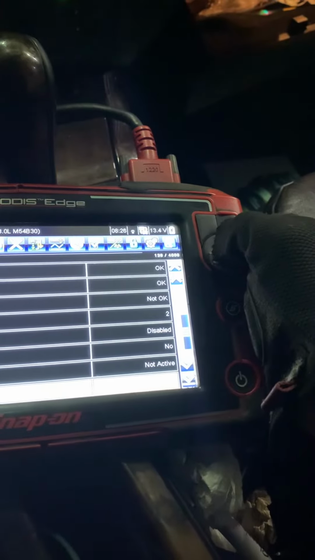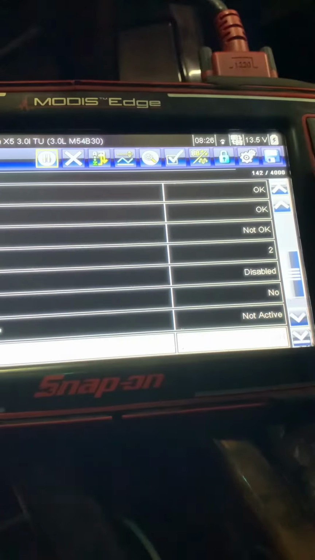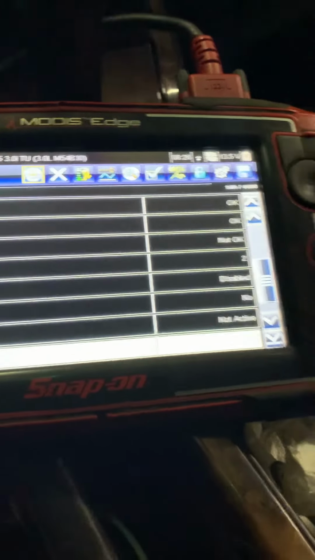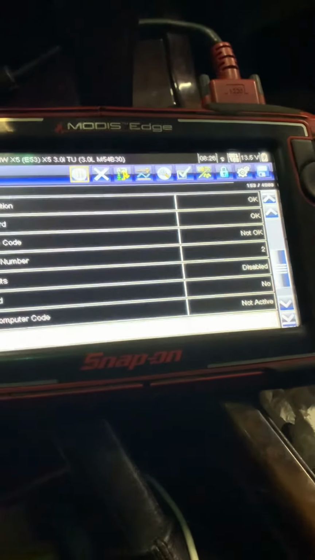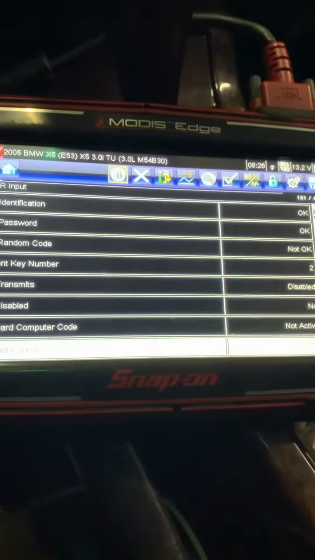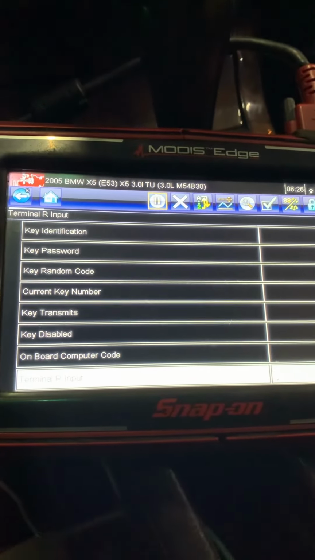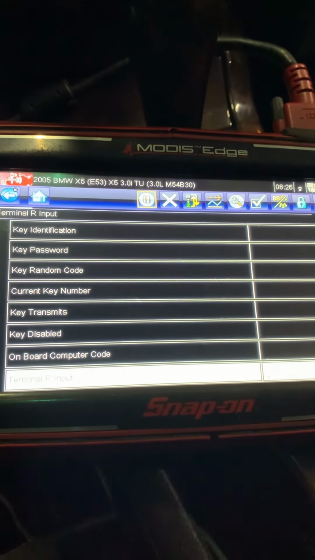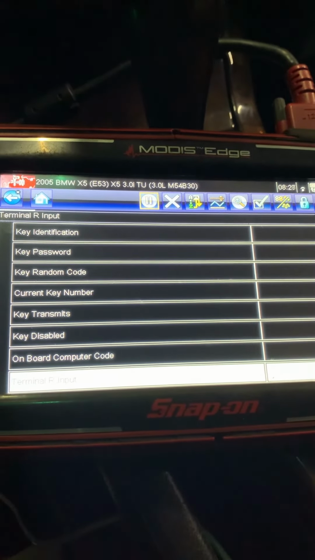All in all, I think it needs a new key, and that new key needs to be programmed into the EWS, and then the EWS has to be synchronized with the GME module, and it's all done this way.